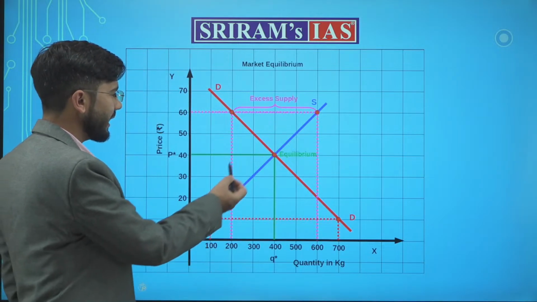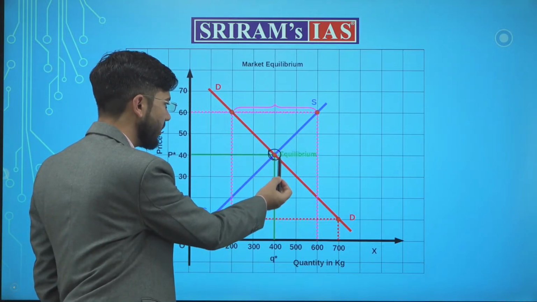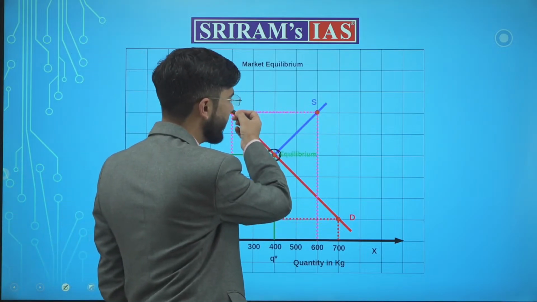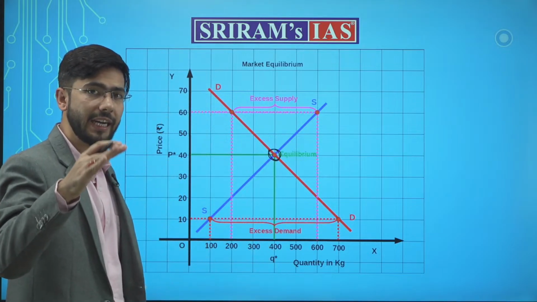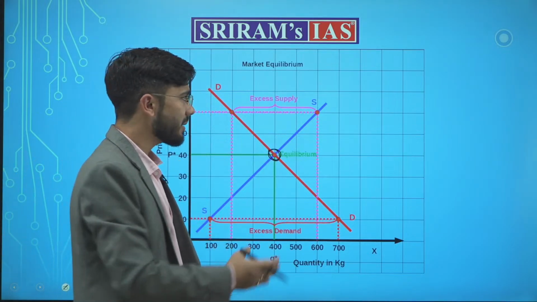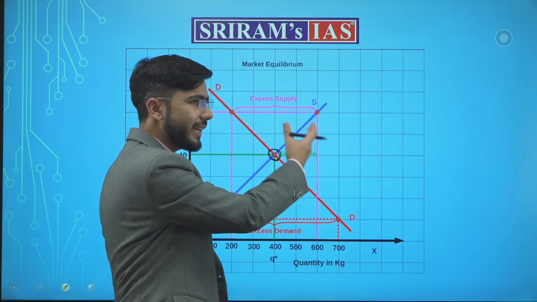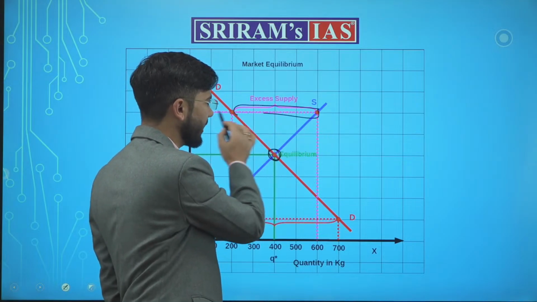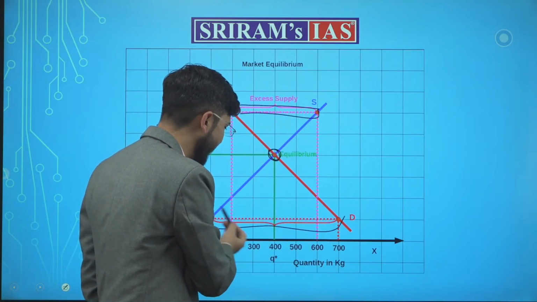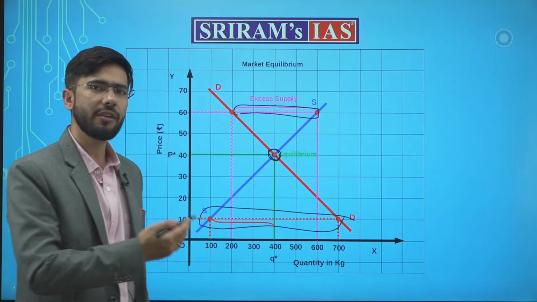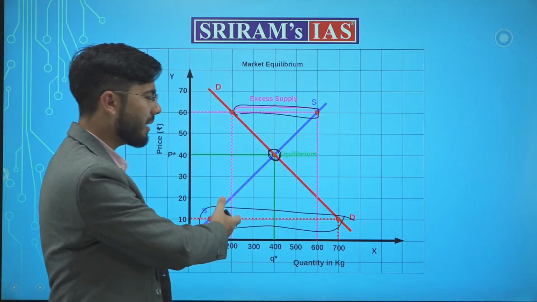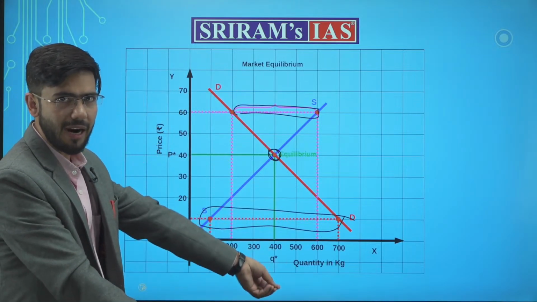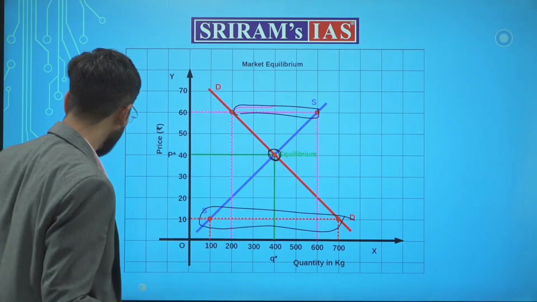Okay? Basically, the market equilibrium says that in the market there is an equilibrium which is maintained by an efficient supply and an adequate demand in the market. If the supply increases, it means that there will be excess supply and the prices will fall. There will be excess supply in the market. Whereas if we decrease prices to the lowest levels, the demand will be in excess and the products will go to waste. There will be excess demand and there will be scarcity of the products. Done.